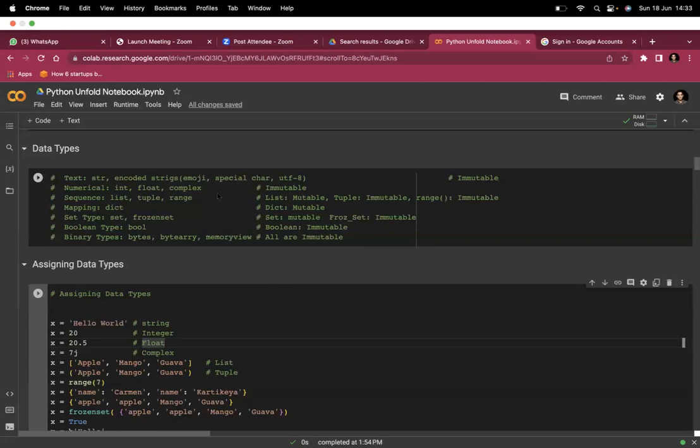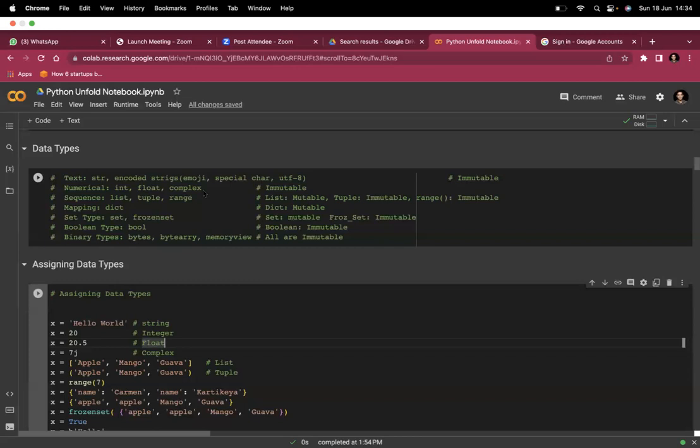In the same way, in an interview, the interviewer asked me whether integer is an immutable data type? And yes, it is true. Once you define an integer in a variable, it is an immutable data type. And in the same way, float and complex are immutable.